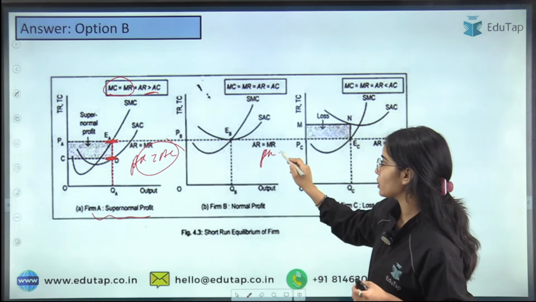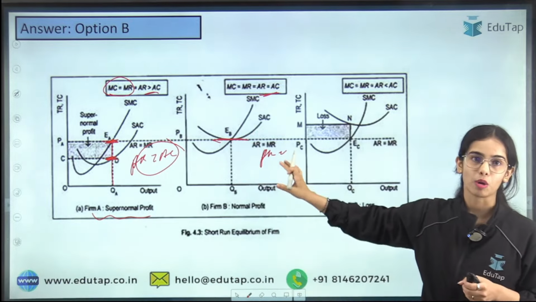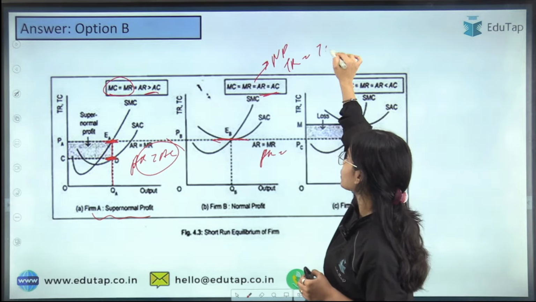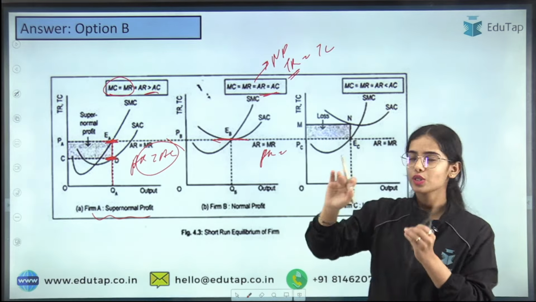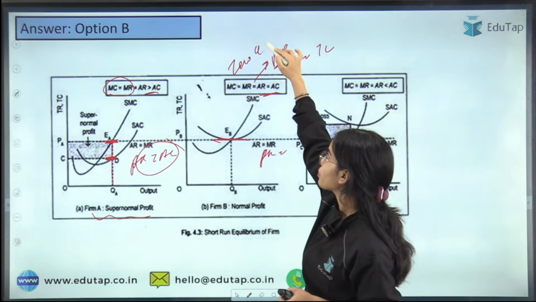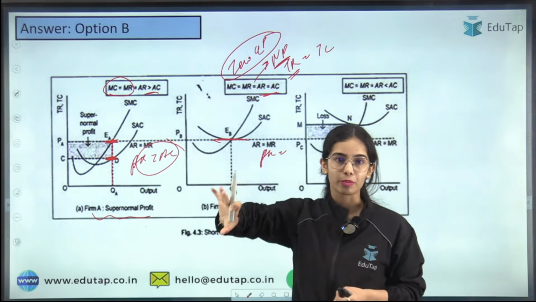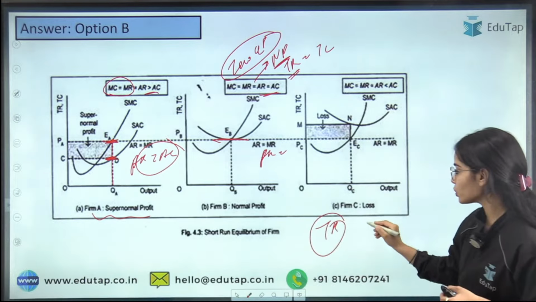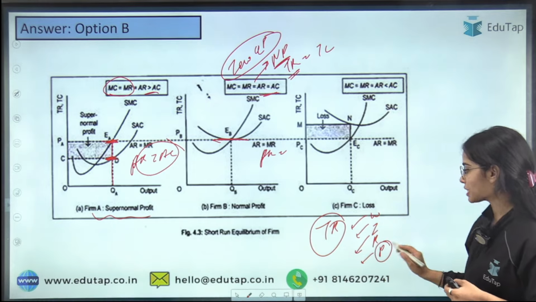If the average revenue is equal to average cost at the equilibrium point, you are making normal profits. Normal profits means your total revenue is equal to total cost. So you are making zero economic profits, that means there are no supernormal profits. But the normal profits are included in your total revenue, because the total revenue includes the wages, the interest, the rent, and the minimum basic profits.